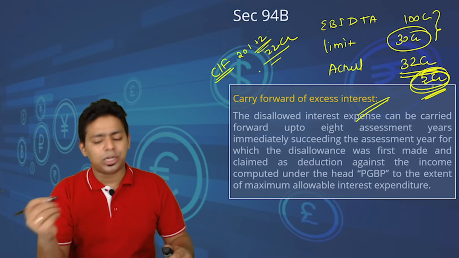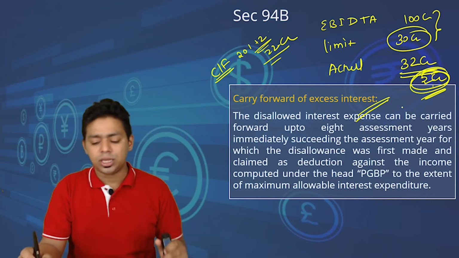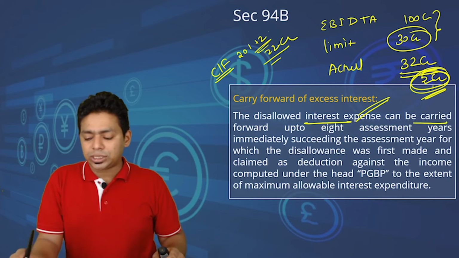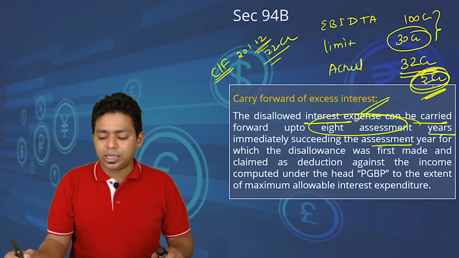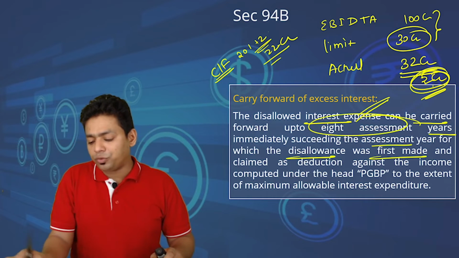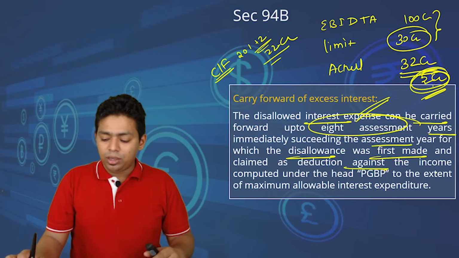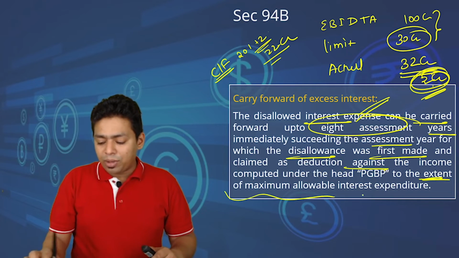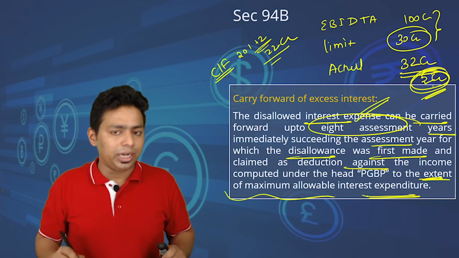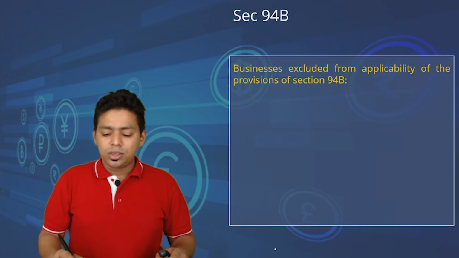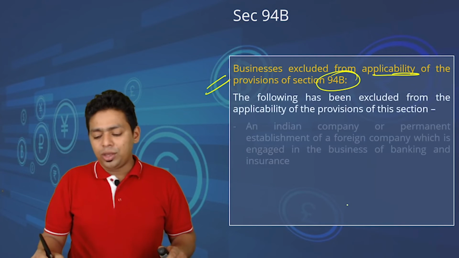So what if I am not able to set off next year? Then carry it over for one more year, then one more year, maximum 8 years. The disallowed interest expenses can be carried forward up to 8 assessment years immediately succeeding the assessment year for which disallowance was first made, and claimed as a deduction again under PGBP to the extent of maximum allowable interest expenditure. So in that year we have to check the limit and take the deduction in the year of set off.